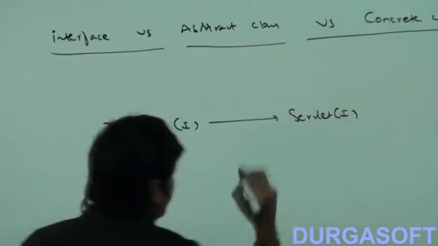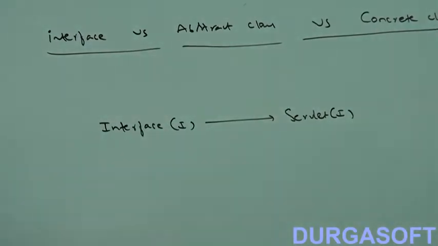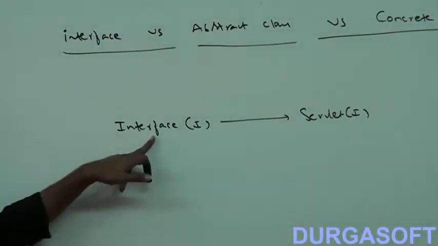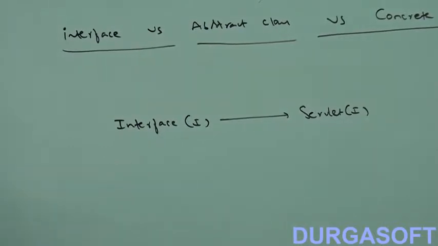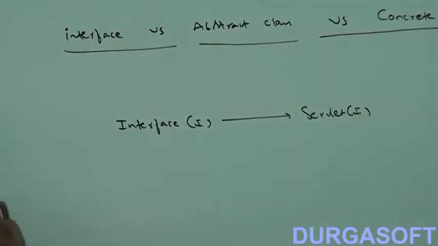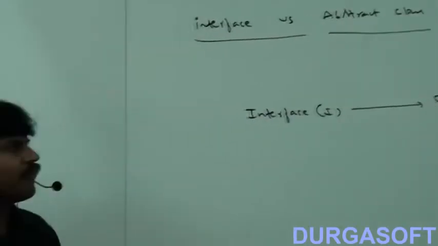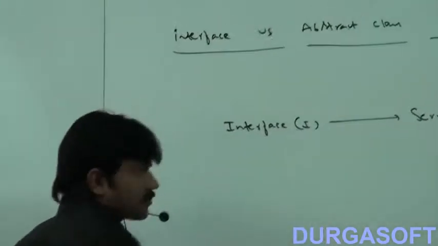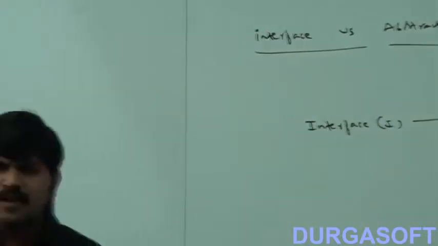Servlet itself is an interface, right? If we don't know anything about implementation and just have a requirement specification, that is 100% abstraction, and we should go for the interface concept. Next, when should we go for an abstract class? We are talking about implementation but not completely, just a partial implementation.